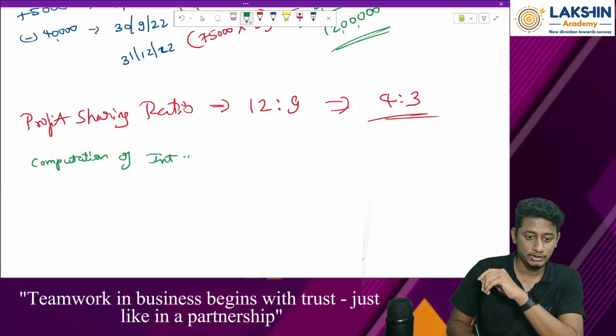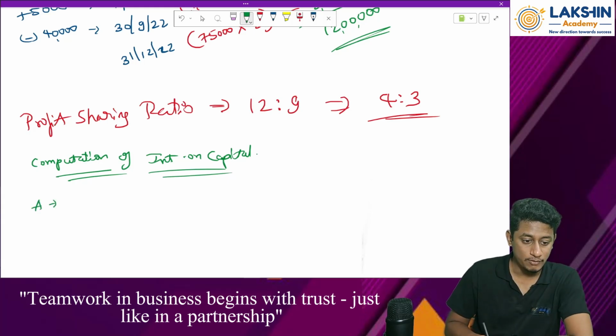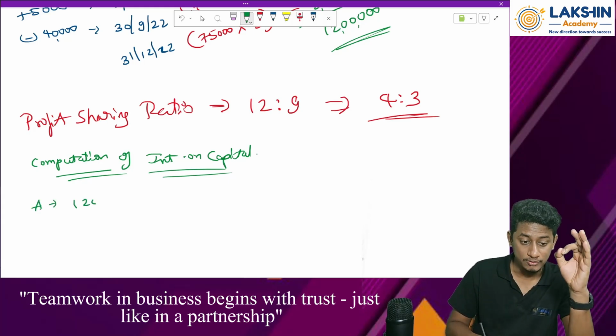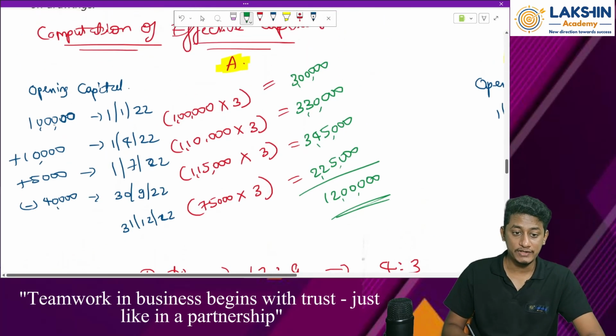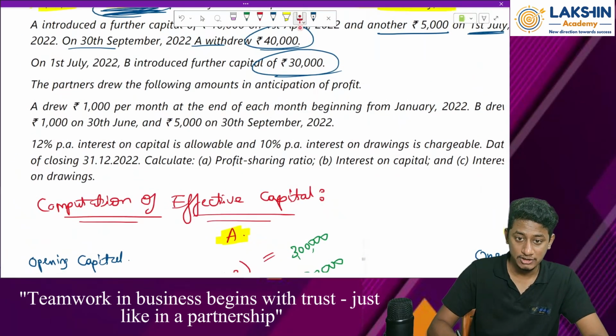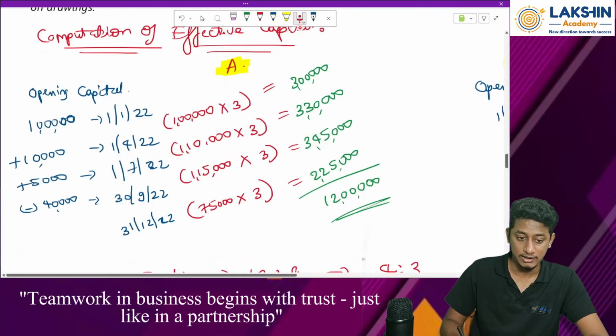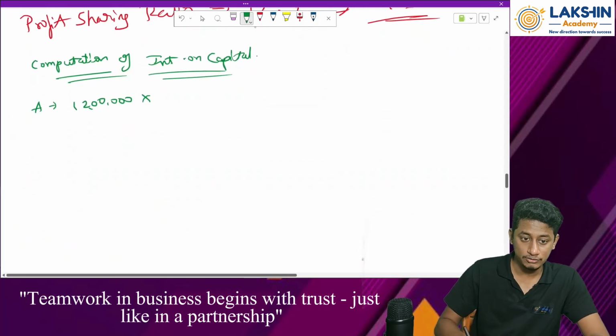Computation of interest on capital. Okay, for Mr. A, what is the effective capital? It is rupees 12 lakh, into what is the rate of interest for the capital as per the question? 12% per annum is the interest on capital allowable. So, into 12%.